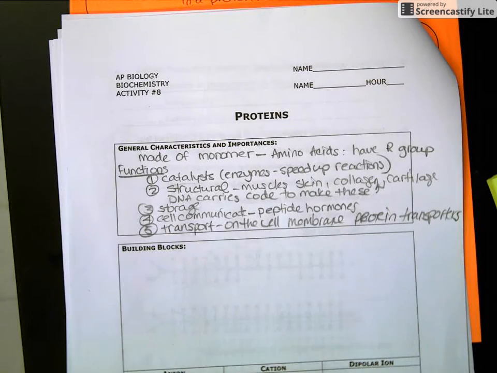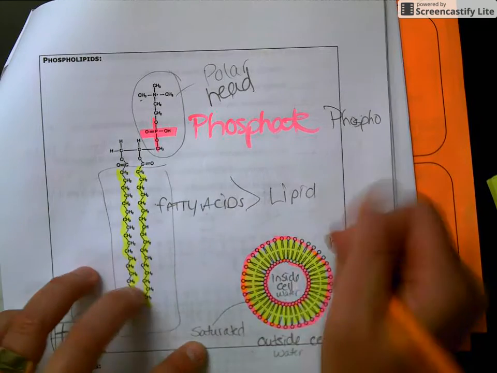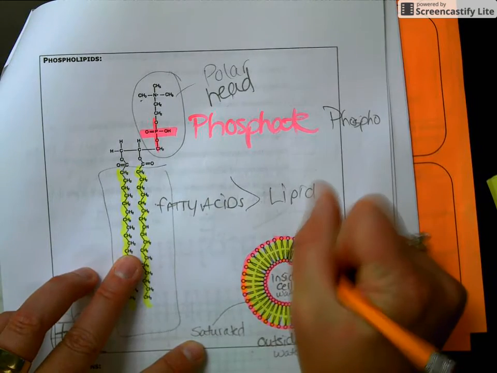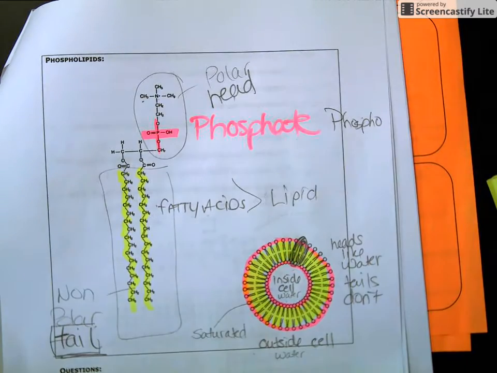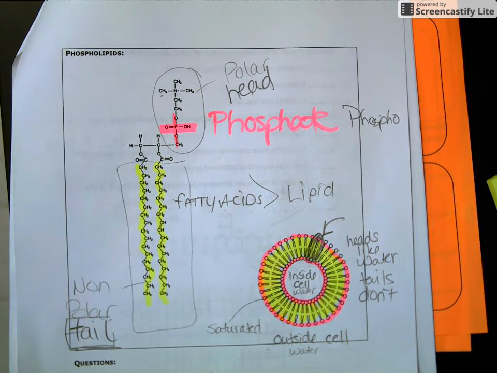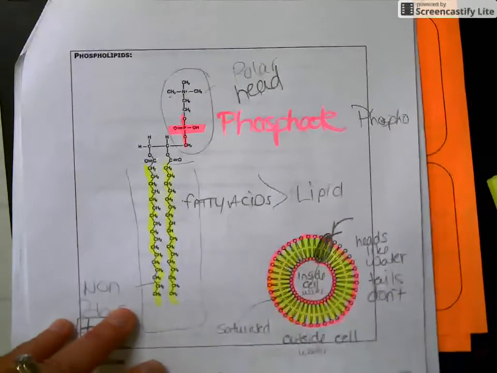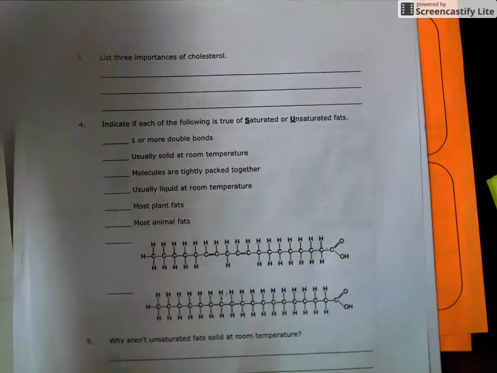So embedded in that double membrane that we looked at last time, do you remember over here? Embedded in this membrane, you have these proteins that allow molecules to go through it, like little tunnel slides. Did you ever play in a tunnel slide on the playground? They're made of proteins and they allow molecules to slide through because they fit certain molecules. So it's kind of interesting.